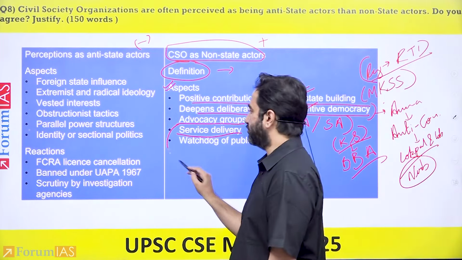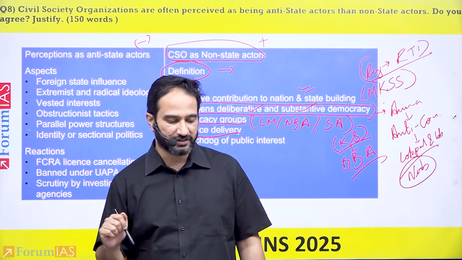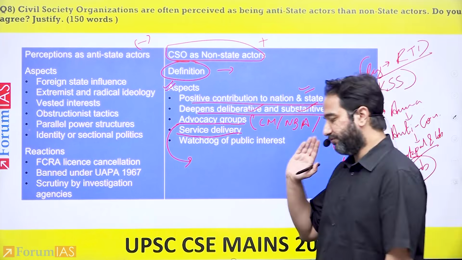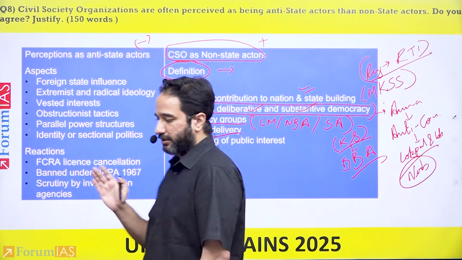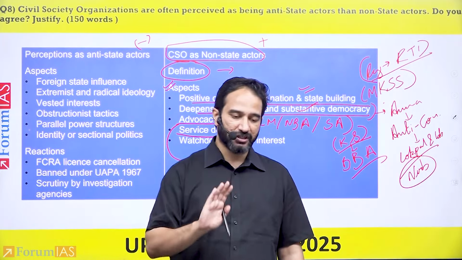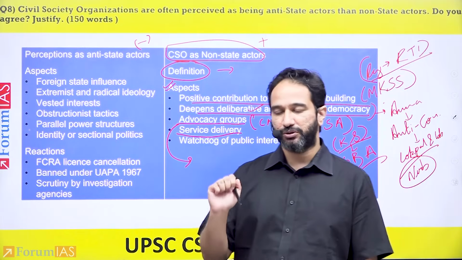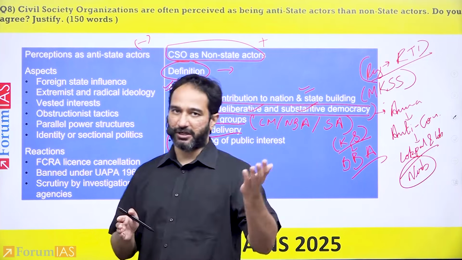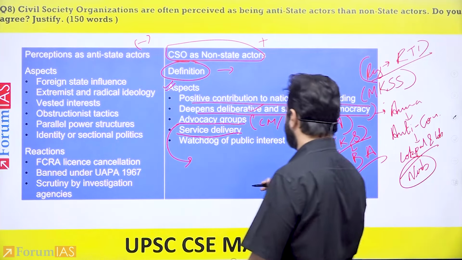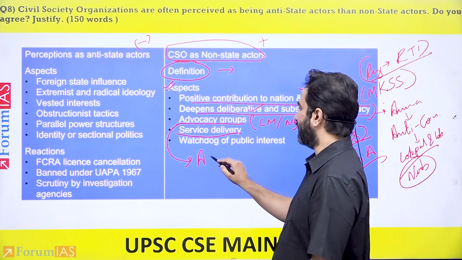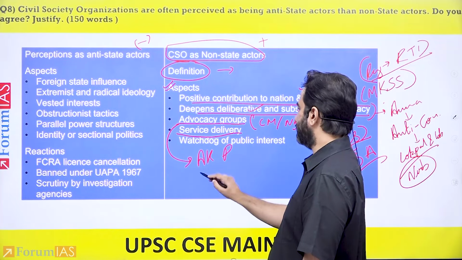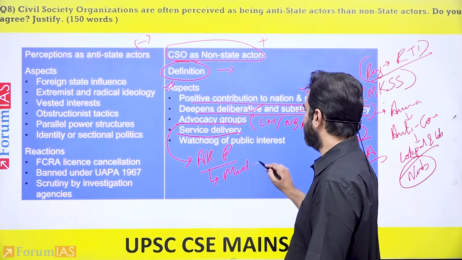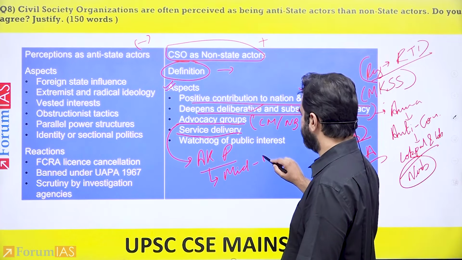Certain organizations also work in terms of what is known as service delivery, that there is a particular aspect of state services where they end up helping either the state government, the local governance, the union government in trying to deliver a particular service that should have been done by the government itself. So one of the examples you can give here is of Akshaya Patra. So Akshaya Patra has been active in delivery of the midday meal schemes and other aspects.